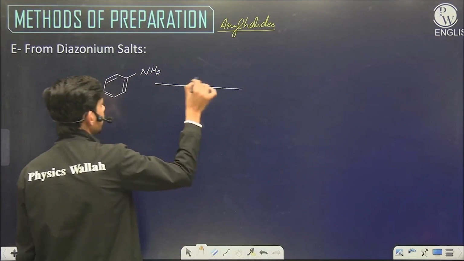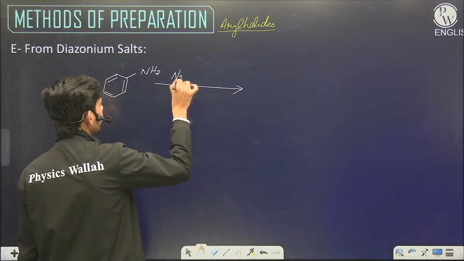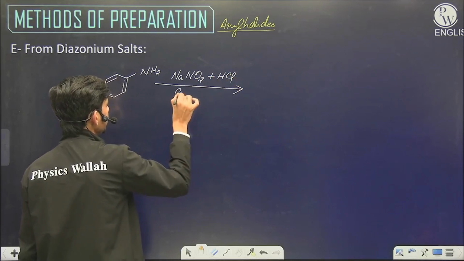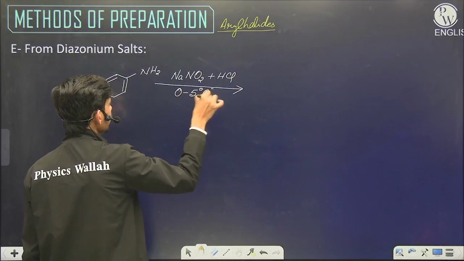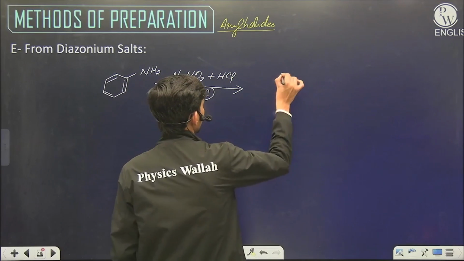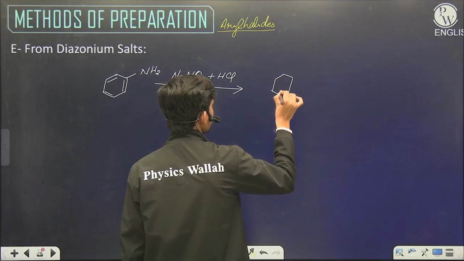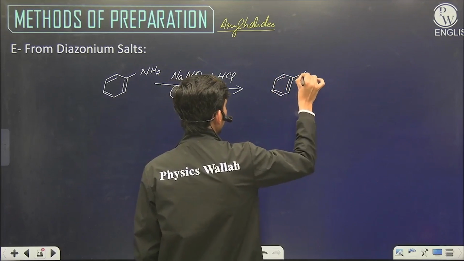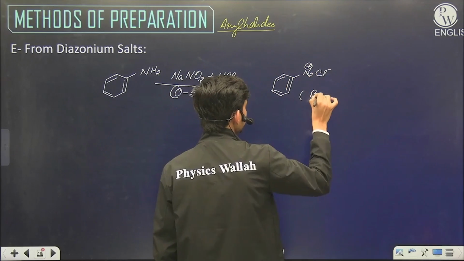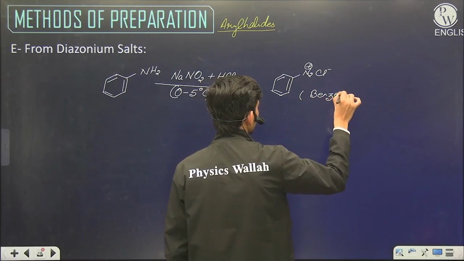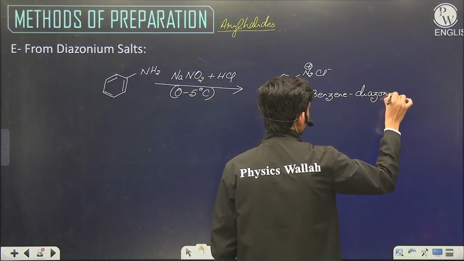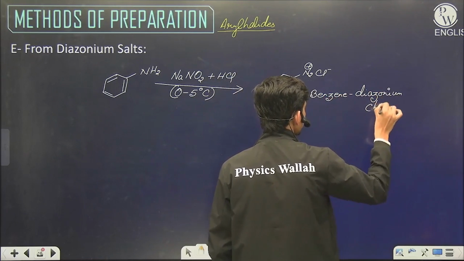and we make it react with NaNO2 and HCl at 0 to 5 degrees Celsius, that is at a very, very low temperature. And this is converted into benzene diazonium chloride.